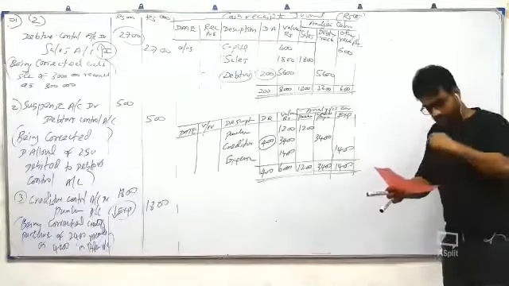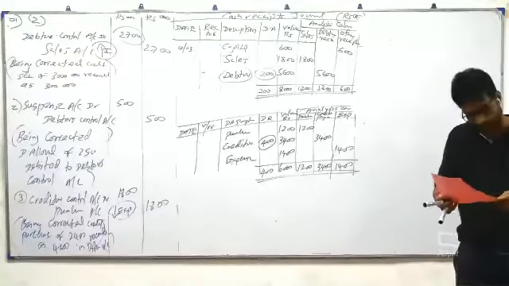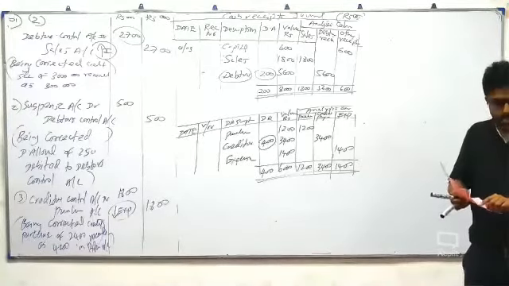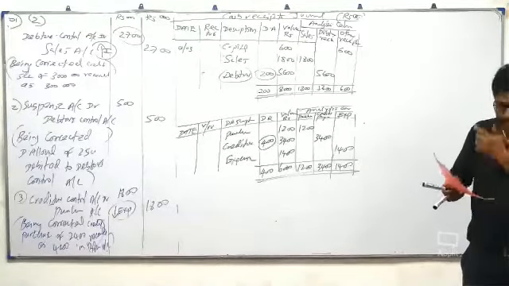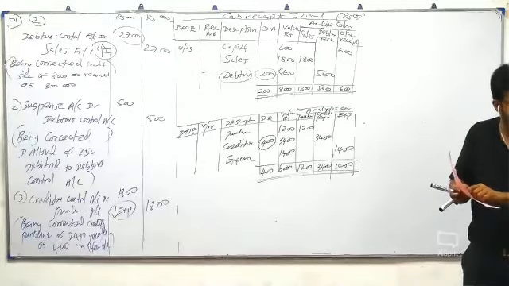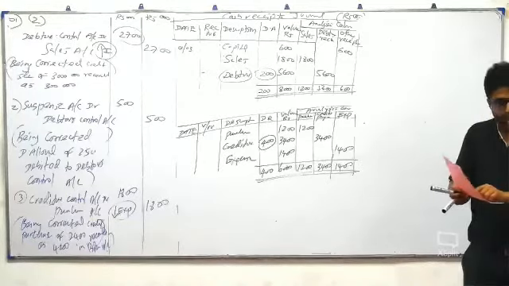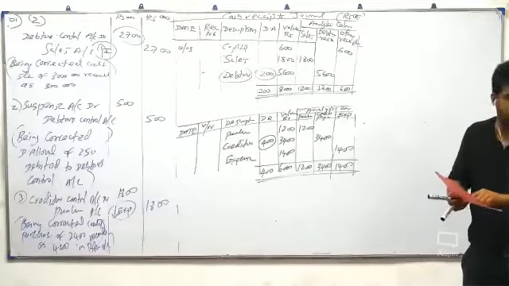What are the errors given? They have already given us the purchase journal total, which is the credit purchases. The sales journal total is the credit sales. Purchase return, all of you know purchase return. Sales return, all of you know sales return.